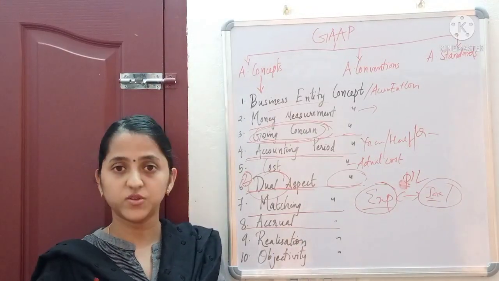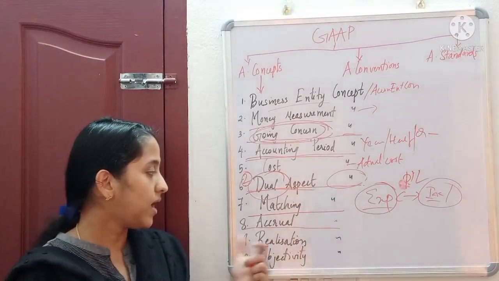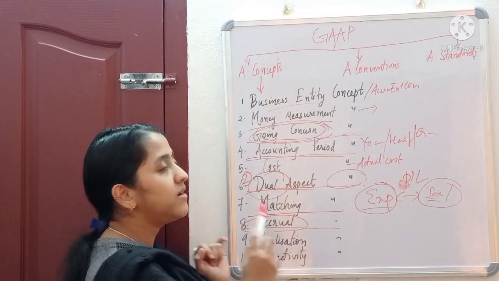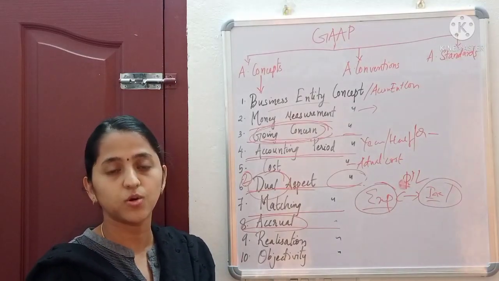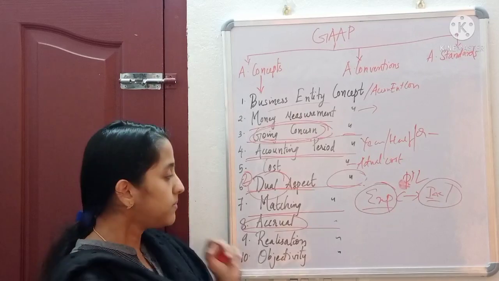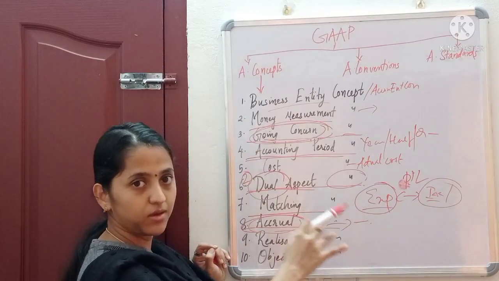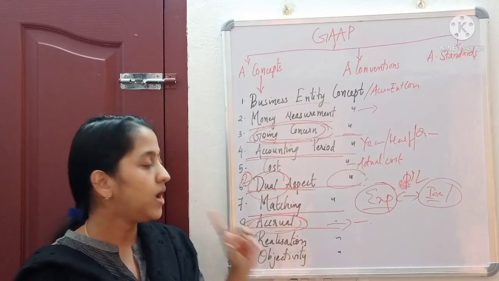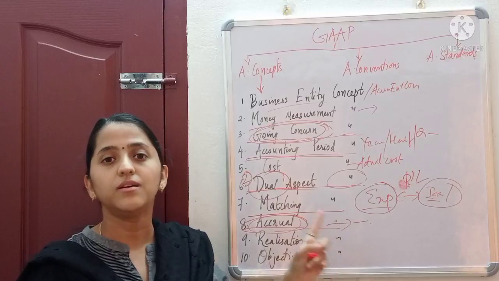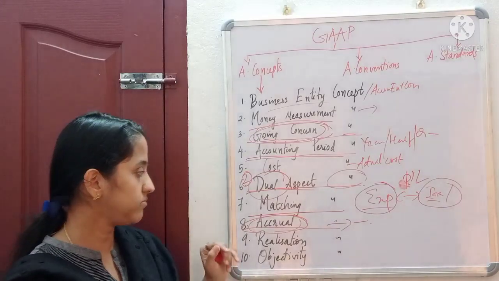Similarly, sometimes expenses may be incurred now but paid later. So under accrual concept, we record transactions as and when they happen or occur. So the actual movement of cash is not taken into consideration under accrual concept.